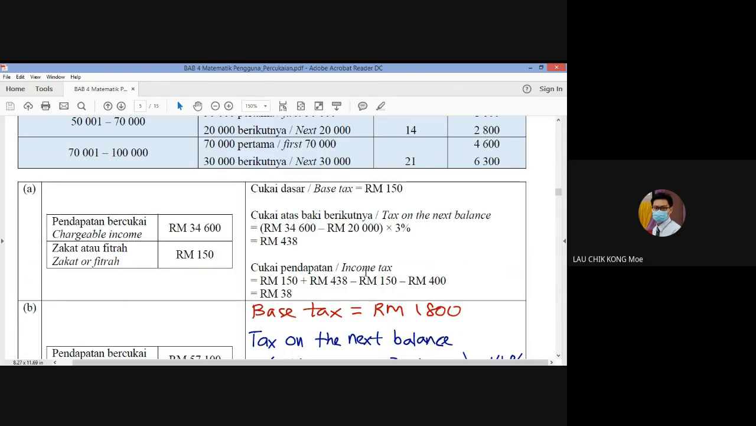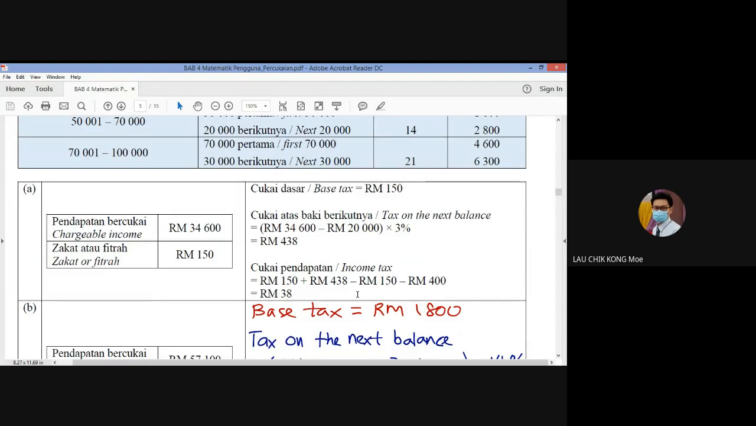So the income tax you need to pay is 150 ringgit for the first 20,000 plus 438 ringgit. But you need to remember we have zakat or fitrah, so we need to minus this rebate, 150 ringgit. And why do we need to minus 400? Because our chargeable income is less than 35,000. If less than 35,000, we can get the rebate of 400 ringgit. So finally, we only need to pay 38 ringgit for our income tax. 38 ringgit per year. Remember, this is annual.